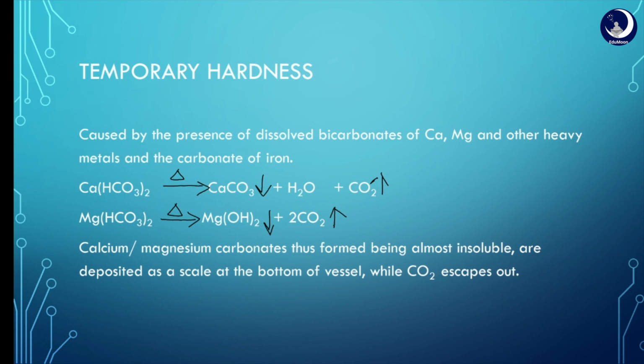From the above equations, we can know that calcium carbonate in case of calcium, and magnesium hydroxide in case of magnesium, formed as products by boiling, are insoluble in water and are deposited as scale or sludge at the bottom of the vessel, while carbon dioxide escapes out. Thus, the water gets free from temporary hardness. This is the principle involved in removing temporary hardness.